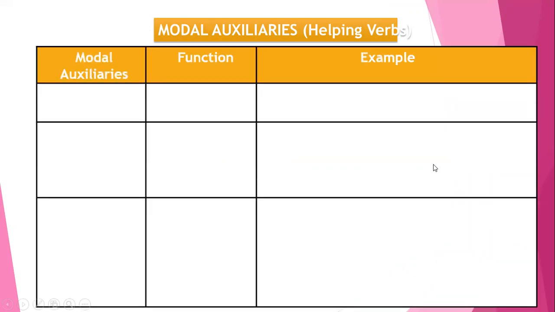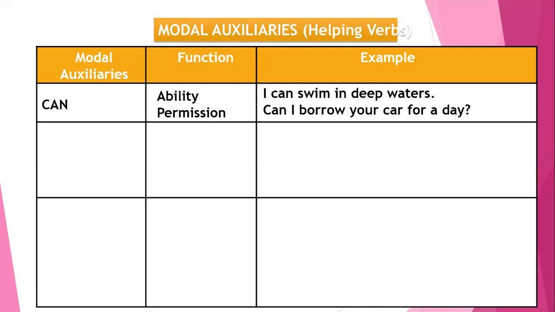Now it's time to go one more step further and check how the different functions work for the individual modal auxiliaries. For example, can plays the role of ability and permission. For instance, I can swim in deep waters. Here, can is working as ability, while in "Can I borrow your car for a day?", the word can is acting as permission.